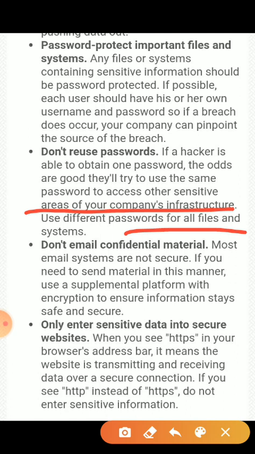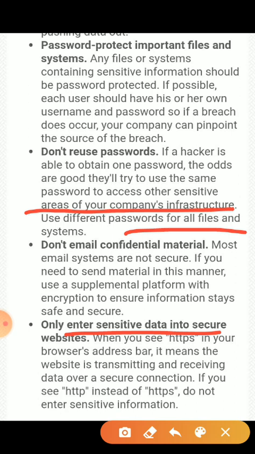Okay, so don't email confidential materials. Most email systems are not secure. If you need to send materials in this manner, use a supplementary platform with encryption to ensure the information stays safe and secure.